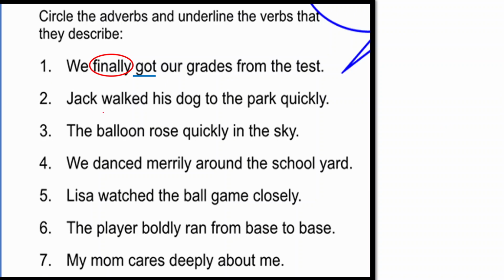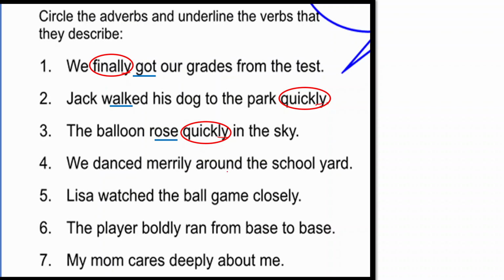Like see number 2, Jack walked his dog to the park quickly. So which is a verb here? Walked. Jack walked. In what manner did he walk? How? Quickly. So walked is a verb and quickly tells it in how manner, which manner, right? The balloon rose quickly in the sky. So here in this sentence rose is the verb, right? How the balloon rose? Quickly. Again it is telling me in which manner. So quickly. Can you see? All have ly. So you can easily identify.